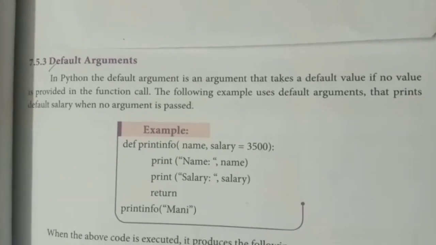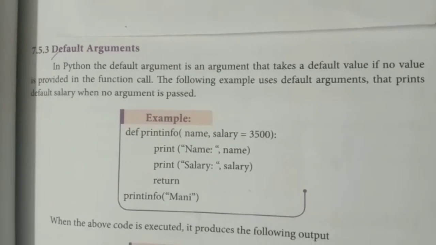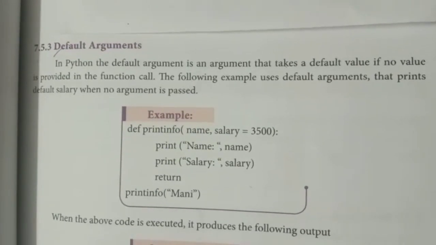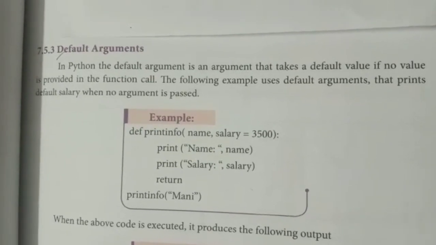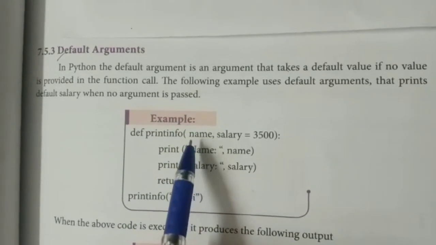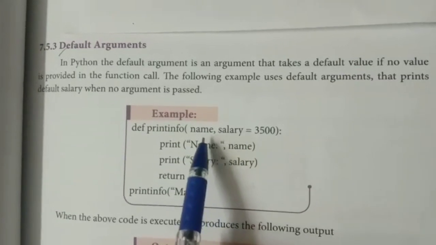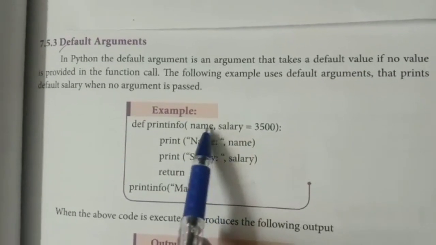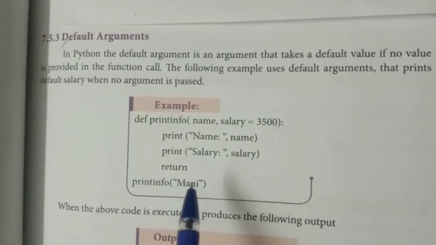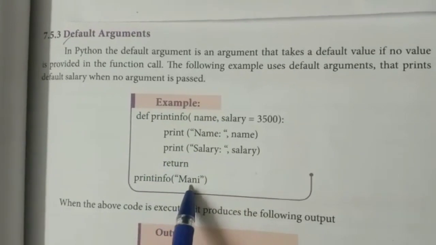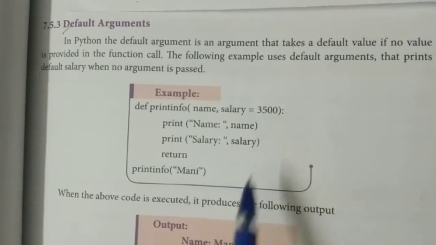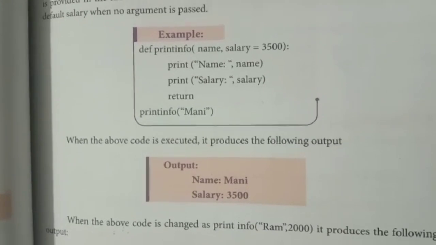Next one you have is the default argument. In Python, the default argument is an argument that takes a default value if no value is provided in the function call. See this example. Here we have a print info function. Inside that we have two parameters, name and salary. They are going to print name and salary. Here in the print statement, they gave only the name, salary is not mentioned. So this default argument will take the name from here and the default salary 3500 from here. So your output will be name money, salary is 3500.